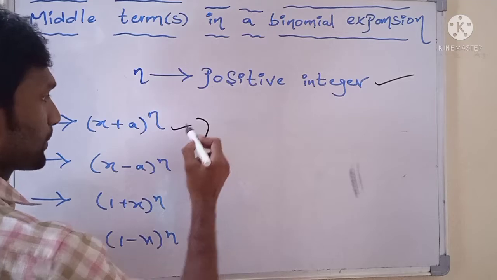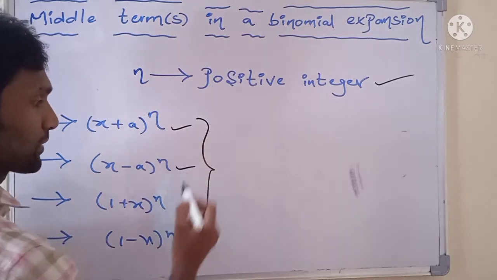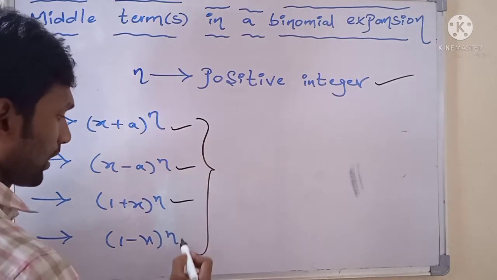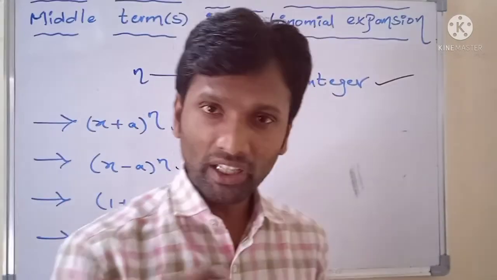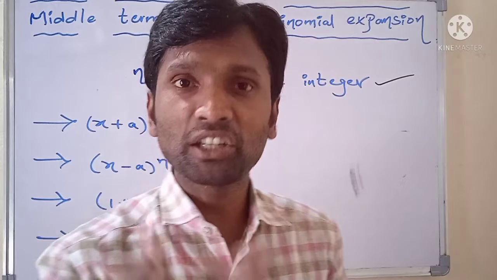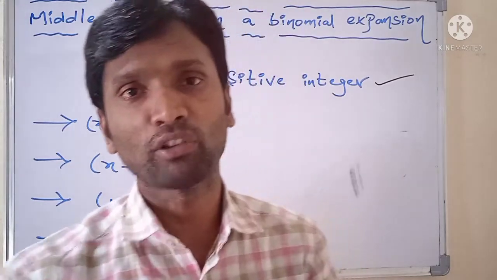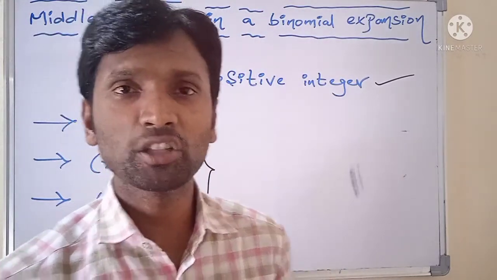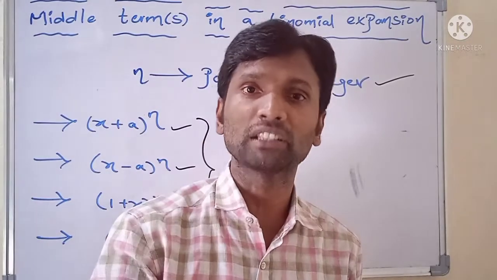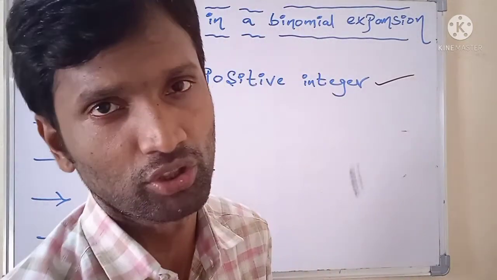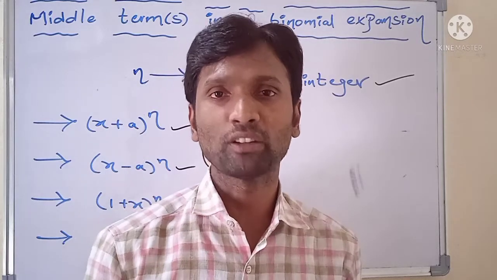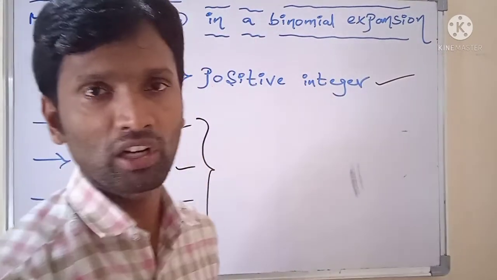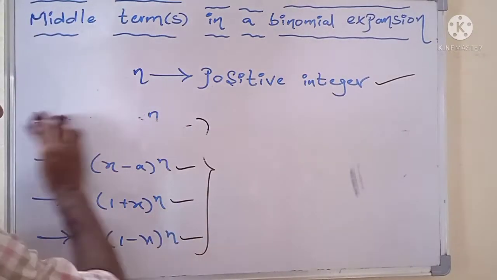In the expansion of x plus a whole power n or x minus a whole power n or 1 plus x whole power n or 1 minus x whole power n, what is the process to identify the middle term of the given binomial expansion? To understand the concept of middle terms of the binomial expansion, take one general example like this.